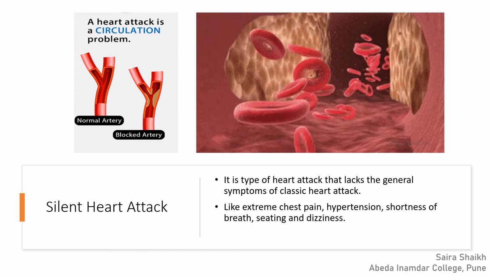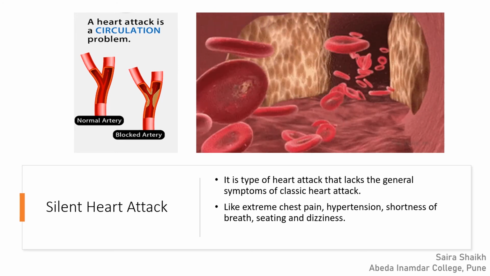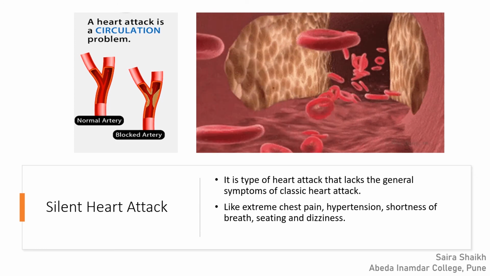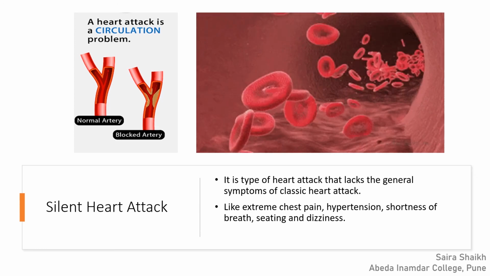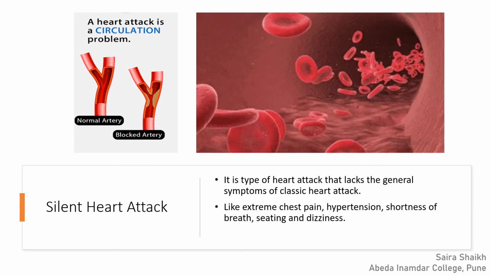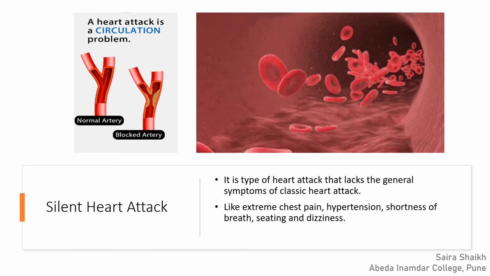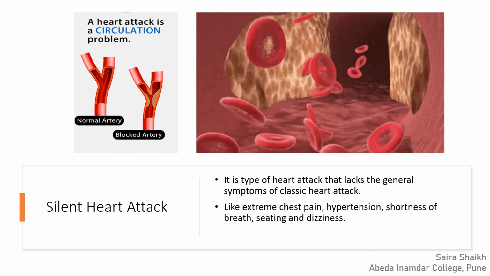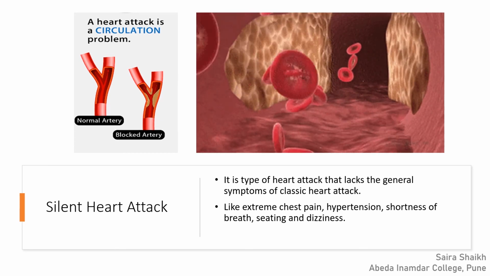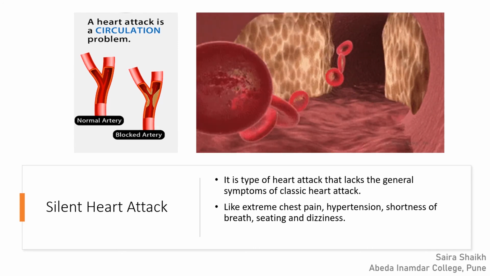Heart attack is the condition in which a blood clot blocks the blood flow to the heart. Without the blood, the pumping of the blood stops and the tissue does not get oxygen and nutrient supply and they die. The symptoms are chest pain, shortness of breath, high blood pressure, dizziness, fainting, discomfort in the back, arm, jaw, or chest heaviness as if an elephant is sitting on your chest. These general symptoms are absent in a silent heart attack.